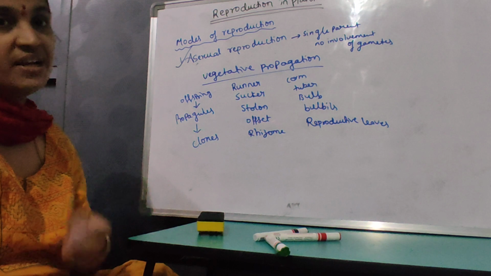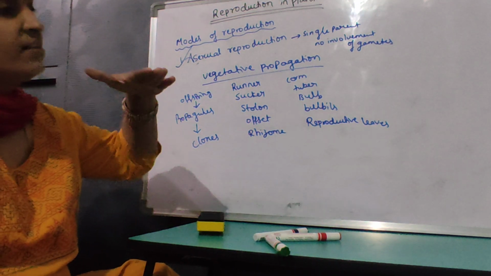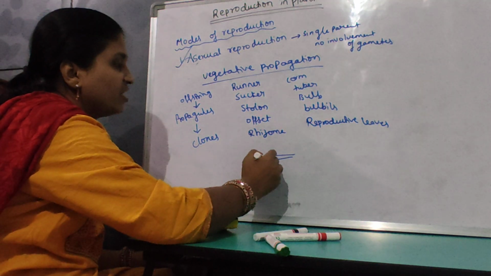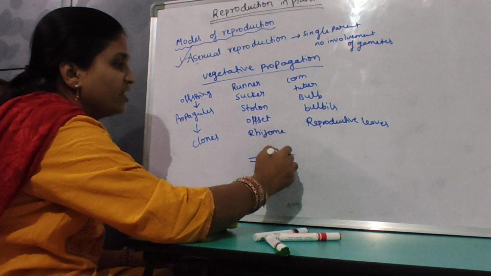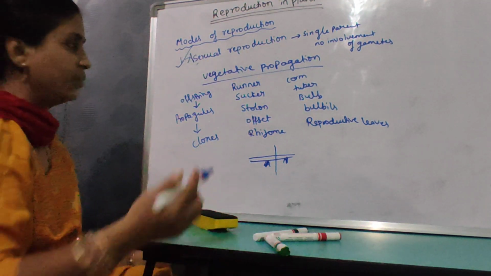So runner we have studied in the subaerial stem modification. The runners are nothing but they are going to just run on the soil surface, and wherever it touches the ground, it is going to develop the adventitious roots. When it detaches from the parent plant, it develops into a new plant. Sucker,